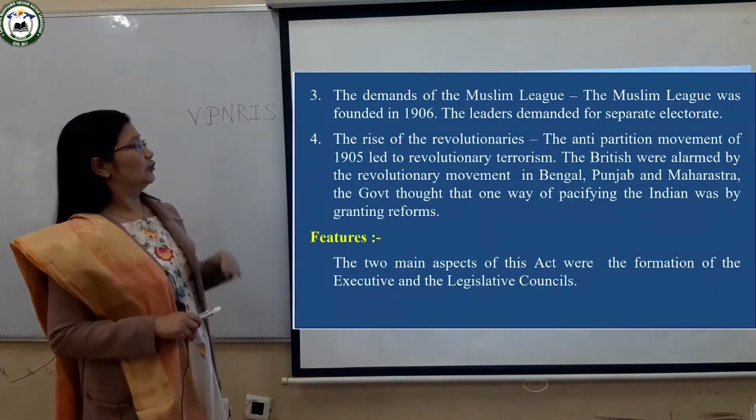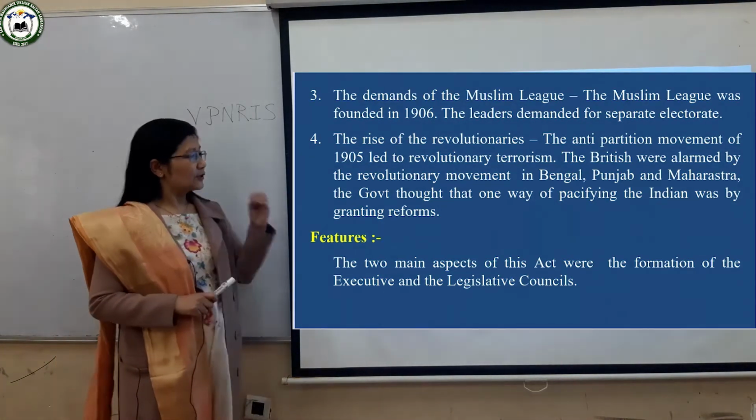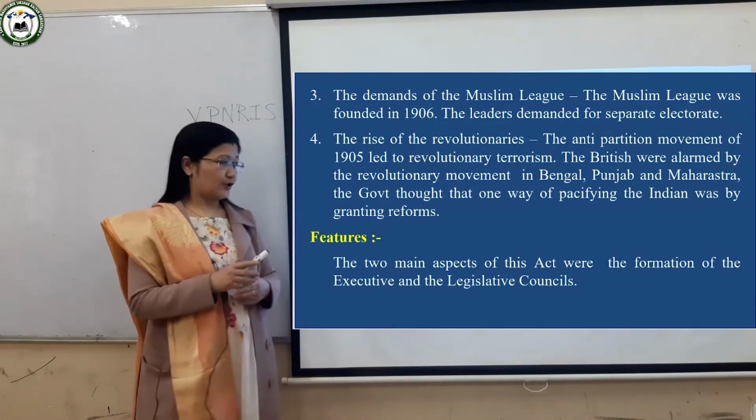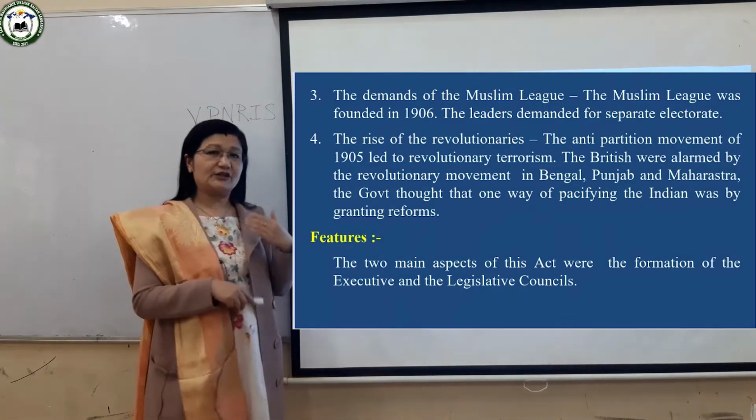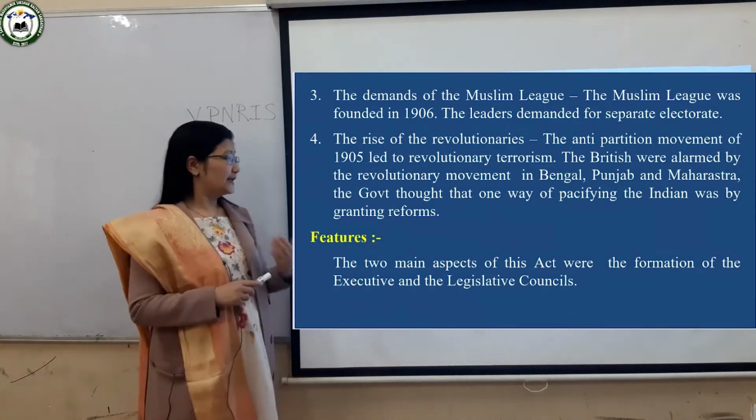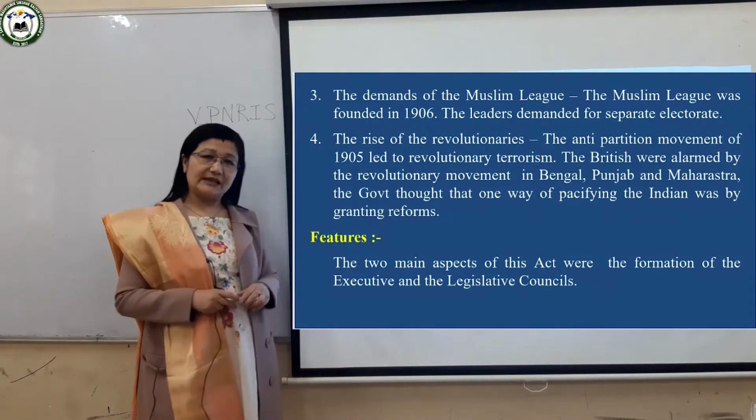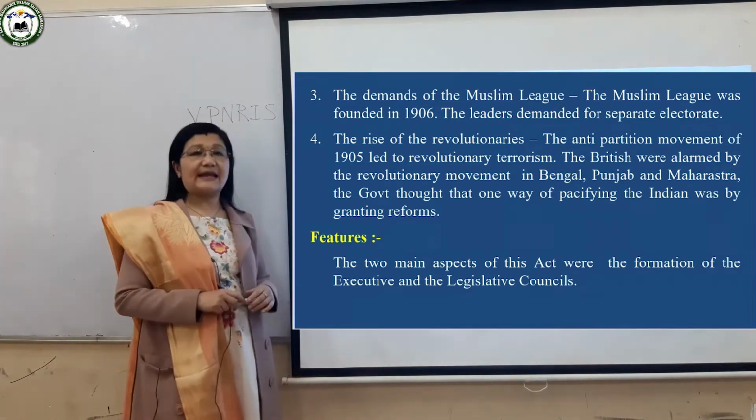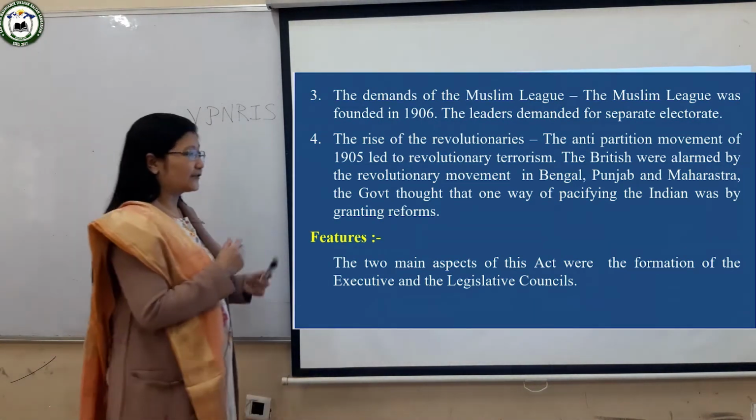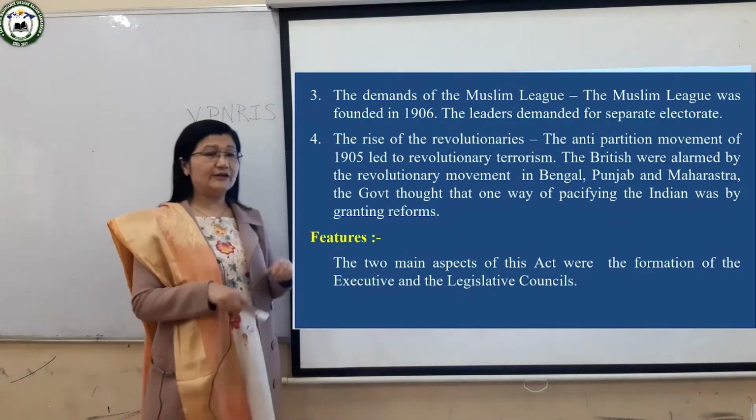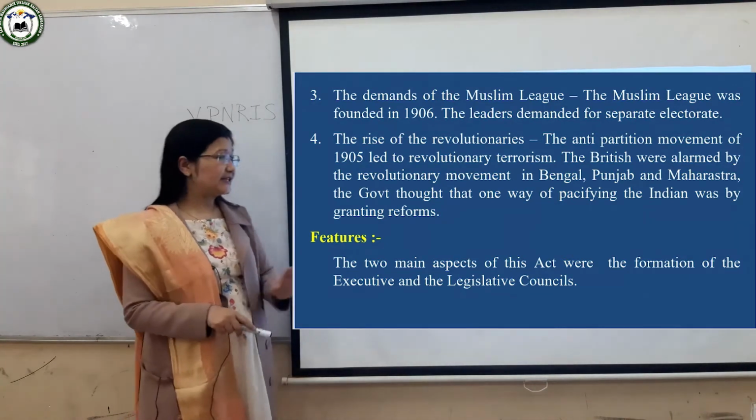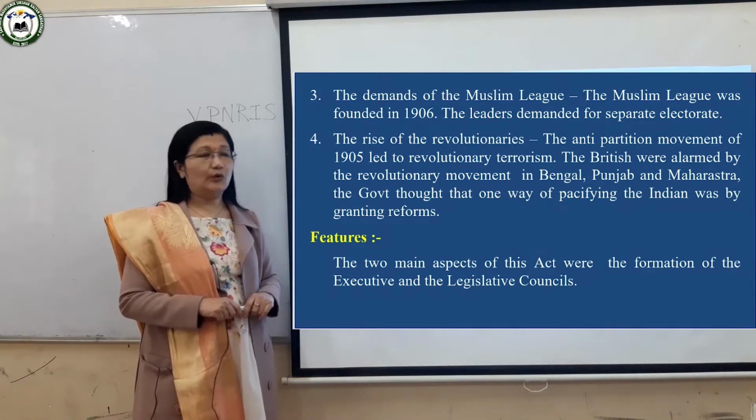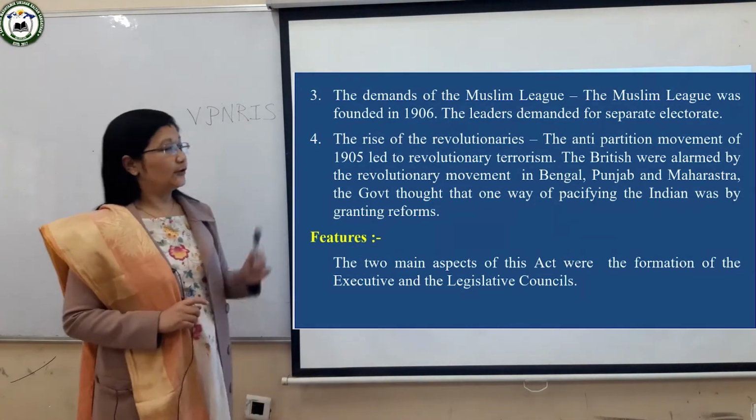So this way, a lot of revolutionary movement was going on. That is why the British government now felt that if they introduced reforms, meaning changes, they could satisfy the Indians. At least if they could not satisfy the extremists, at least the moderates could be happy. So in order to pacify, meaning to establish peace among the Indians, the Government Act of 1909 was passed. So these are the background.